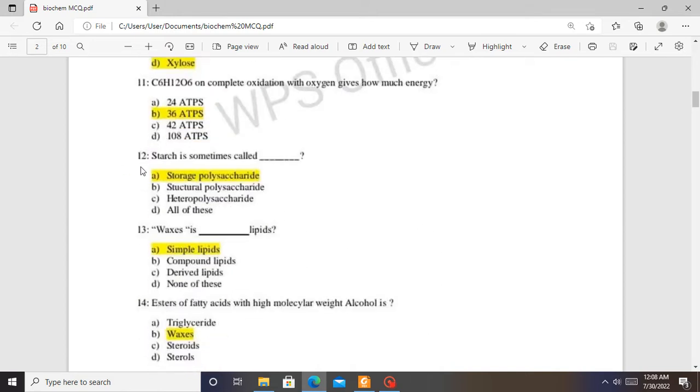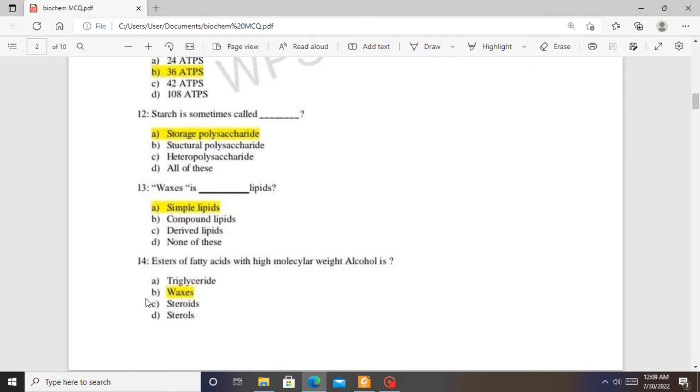Question 12. Starch is sometimes called a storage polysaccharide because it is the storage form of polysaccharide in plants. Question 13. Wax is a simple lipid made of just two molecules, a fatty acid and a long chain alcohol.